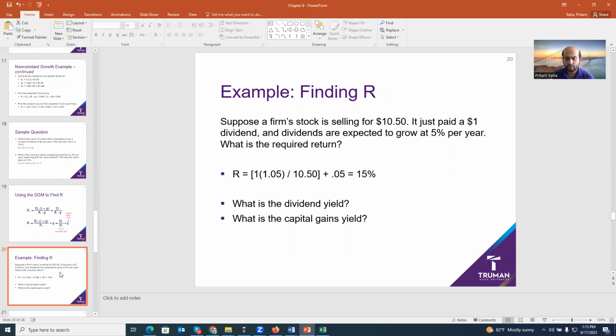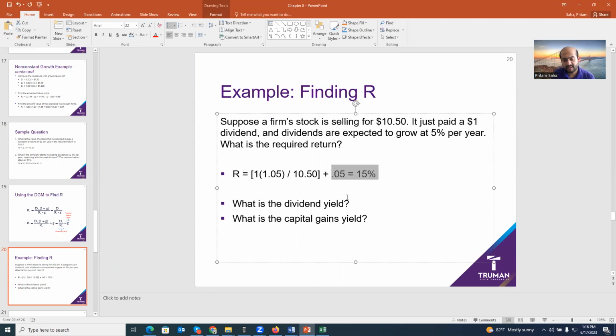You have gone through the formula. Here is an example. A stock is selling at $10.50 today. It just paid a $1 dividend, so that's D0, and it is expected to grow 5% per year. What is the required return? D1 means 1 times 1.05. D1 divided by current price plus the growth rate should be the required return.